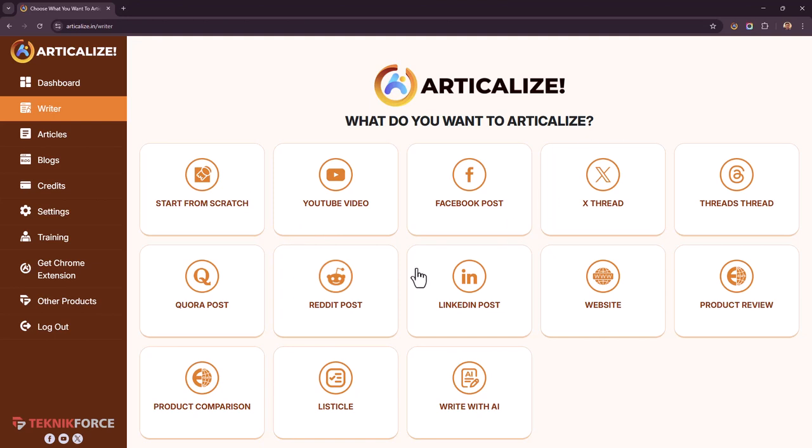You can turn a Facebook post into an article. You can do the same with X threads on threads.net. You can do that with Quora posts, with Reddit posts, with articles on LinkedIn, with posts on LinkedIn. You can transform any website URL, right? Absolutely any website URL into an article. You can create product reviews by sourcing content from Amazon and from any other e-com website. You can create product comparisons by just picking up content from two product websites and putting it side by side together. You can even make listicles or write a complete article with AI.